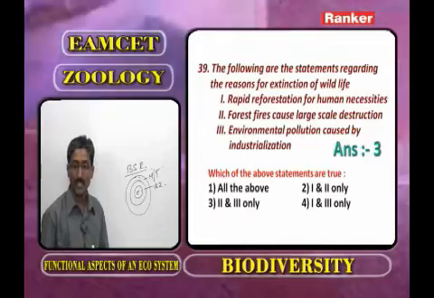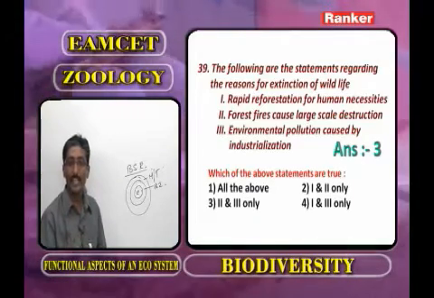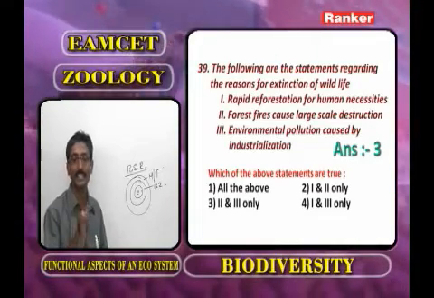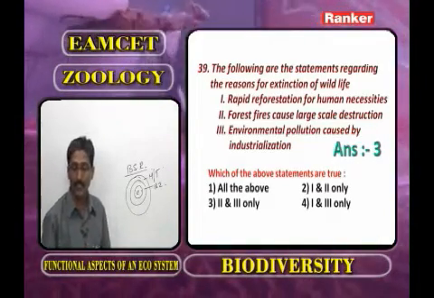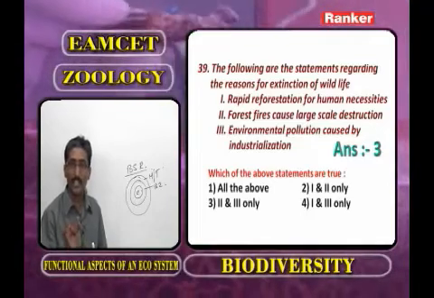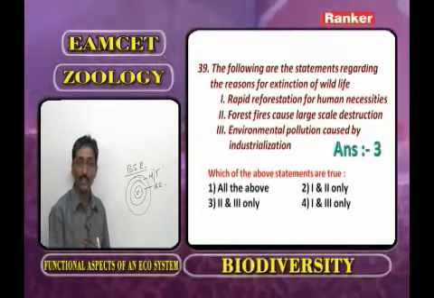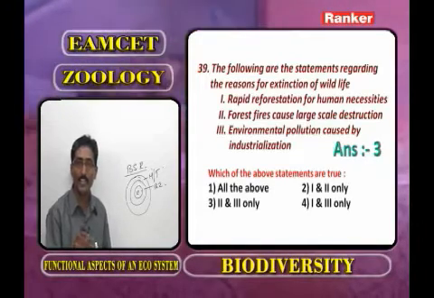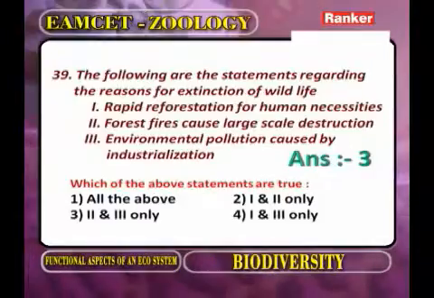Now here, what are the reasons for the extinction of biodiversity? 1. Rapid reforestation for human necessities. Here rapid reforestation is not correct. Forest fires lead to extinction of biodiversity. Environmental pollution also causes the extinction of biodiversity. Second and third are correct. Now we go for the next question.